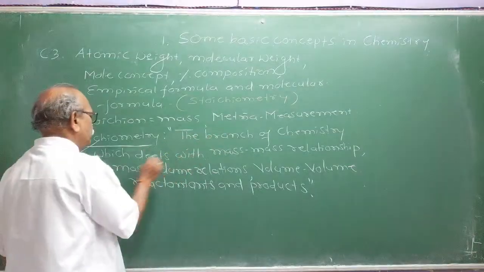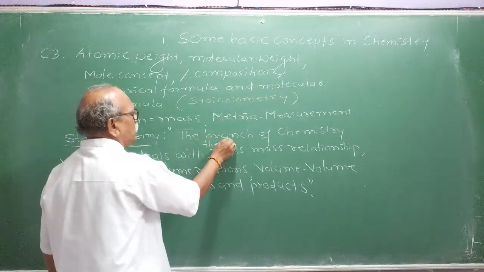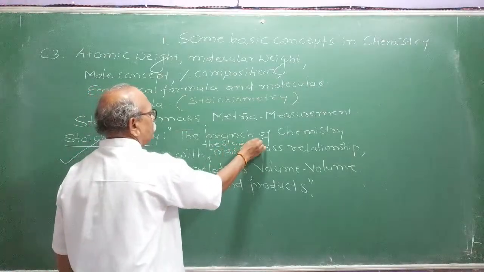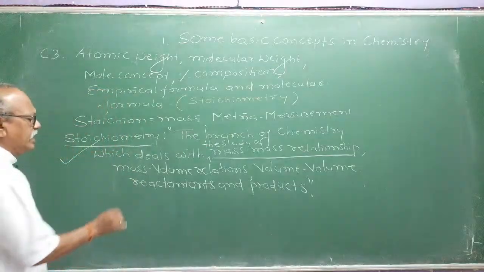The branch of chemistry which deals with the study of, you can note it down in your notebook, study of mass relationships. Try to understand the theory correctly.